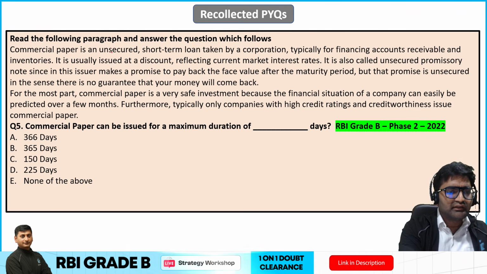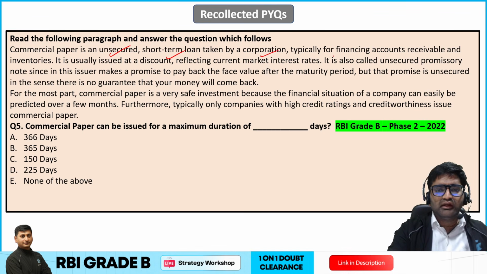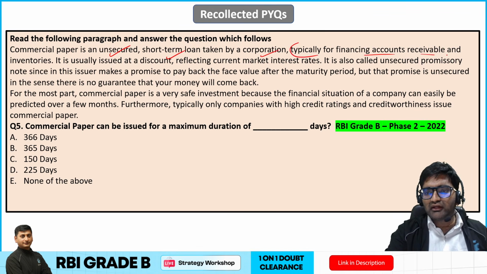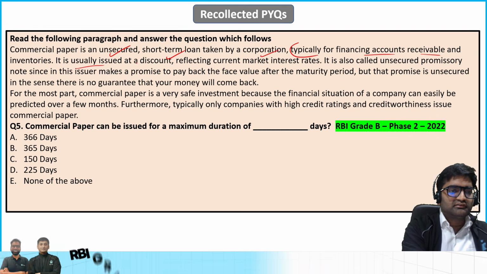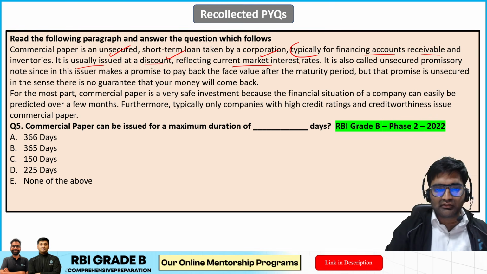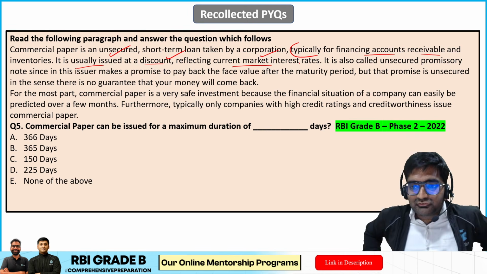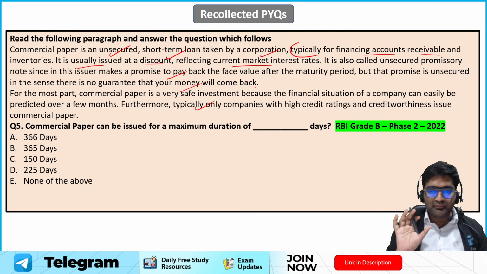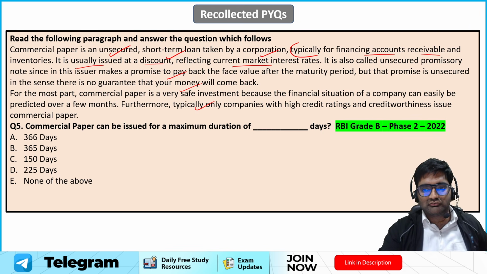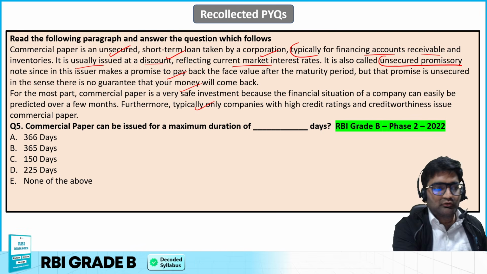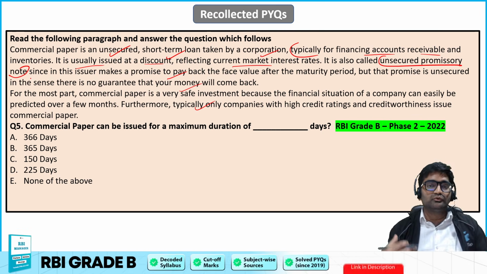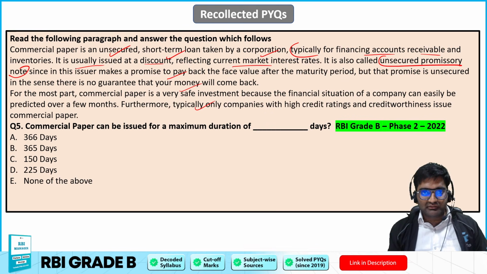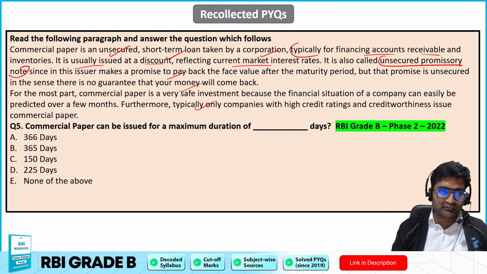Commercial paper is unsecured short-term loan taken by a corporation typically for financing accounts receivable and inventories. It is issued at a discount reflecting current market interest rates. It's also called unsecured promissory note. Okay, so all of these things related to the commercial paper is given. So it is also called unsecured promissory note because you are actually promising to give some money that is written over that particular commercial paper.